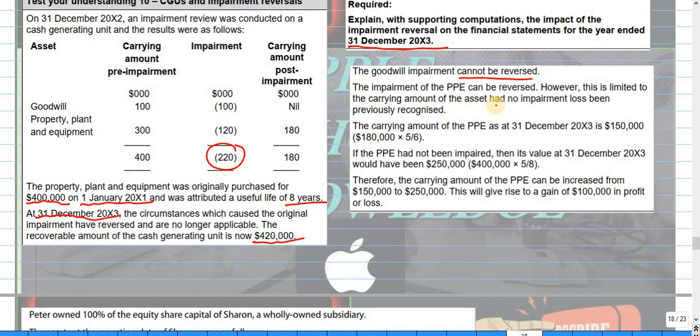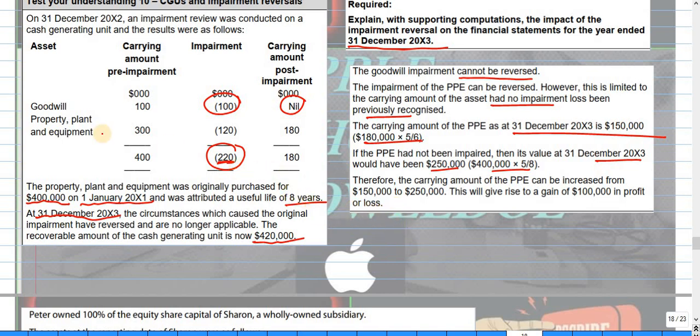How? There is a limit that we have discussed before, based on the carrying amount of the PPE. If the property was not impaired, then the value at 31st December would be this amount. Let me show you in a simple way. The first thing is the impairment of this amount. This is the actual impairment: 100 is the goodwill which has been written down to nil. No need to write it again.